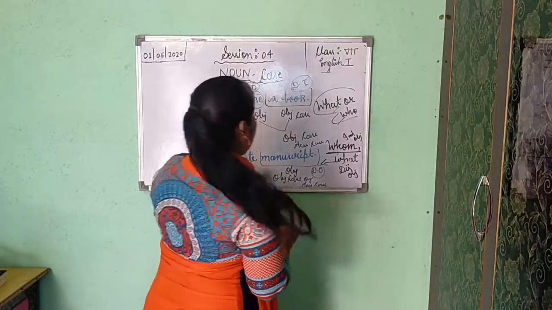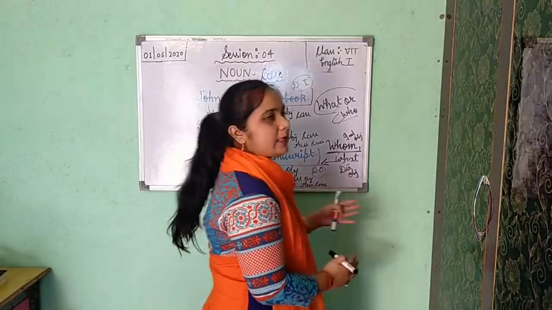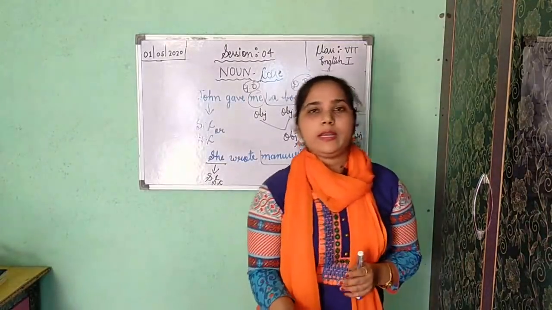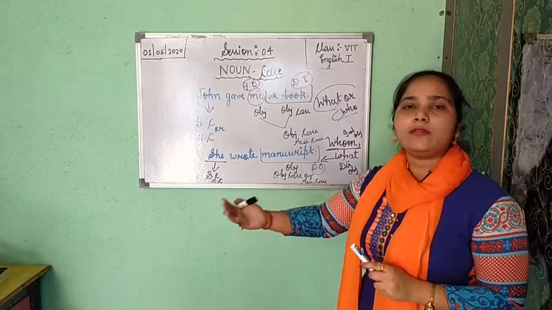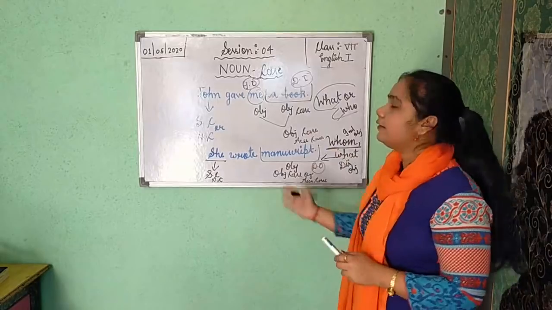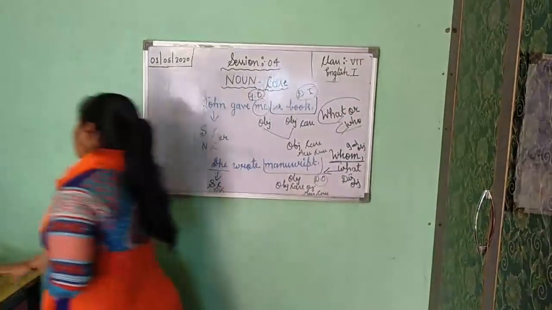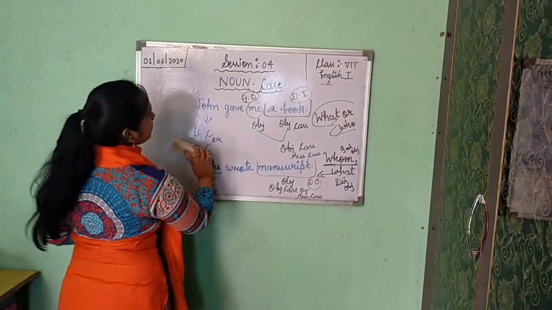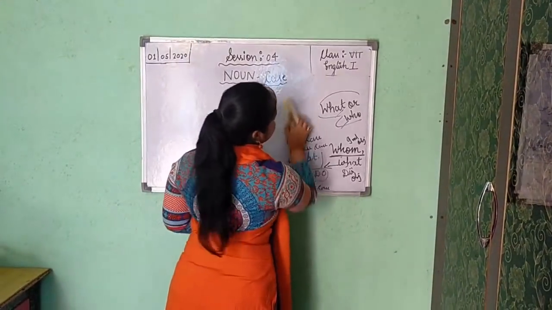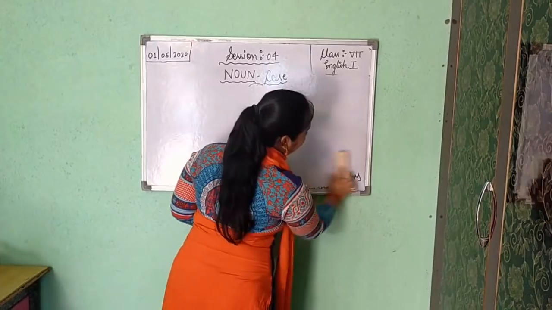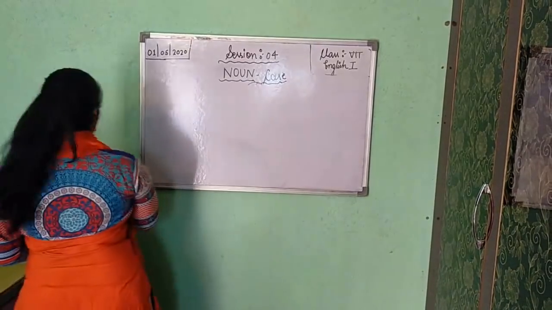Okay? Now I think the subjective or nominative case, and the second one, objective or accusative, you have understood well. Now the third one is your possessive case. Possessive case is also known as genitive case.